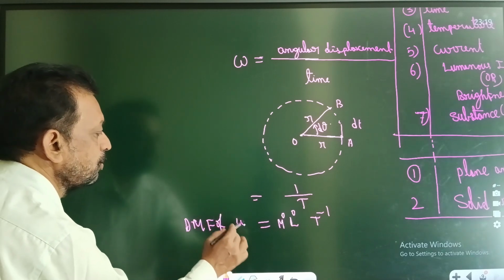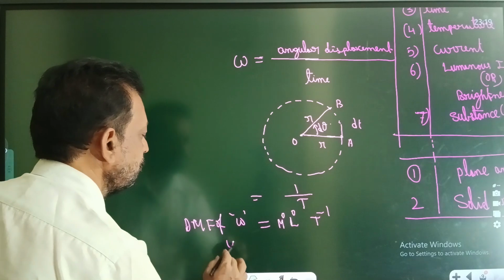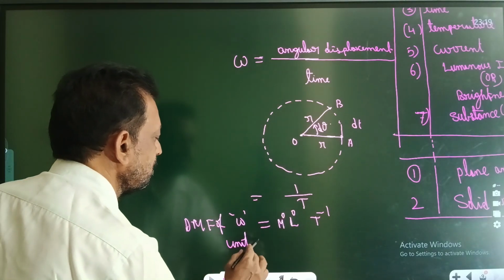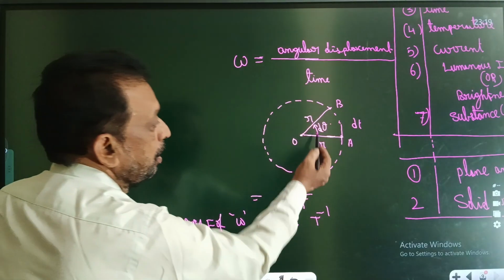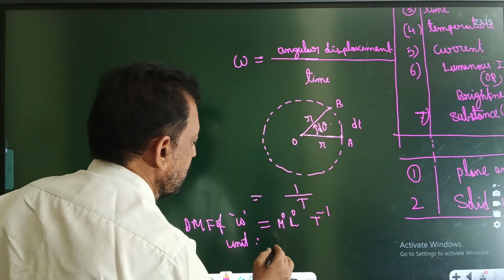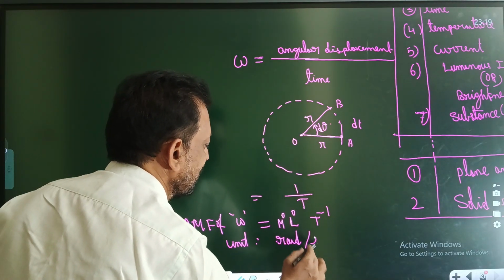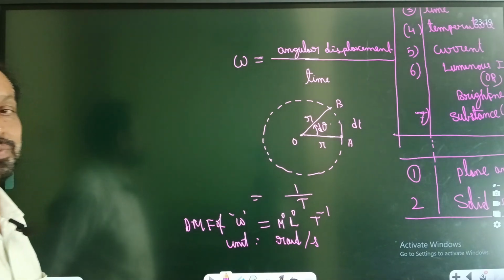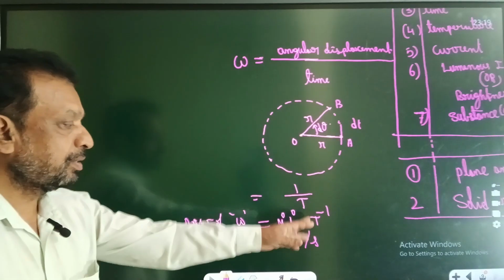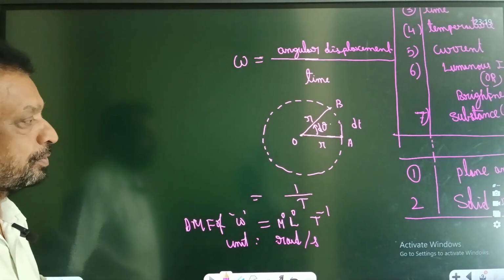DMF of angular velocity. But what is the unit? The angular displacement unit is rad, so the unit is rad per second. Okay? So the dimensional formula is one. So thank you.